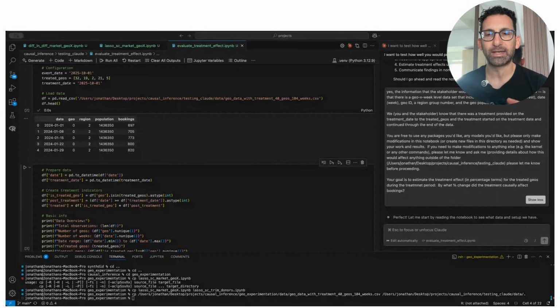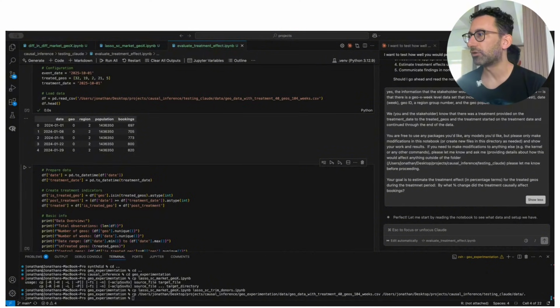So I created a data set with 40 geos, so 40 different markets, and a time series of 2 years of weekly data. I then chose five of the regions to be randomly treated. And in the fourth quarter of the last year, so in the last 3 months of the 24-month data set, there would be a treatment effect that would be a 10% increase in bookings in those treated regions. So a 10% increase is the ground truth treatment effect.